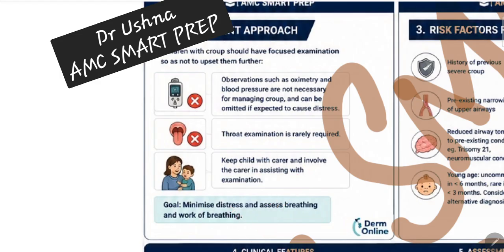This is again a very important question. Many a time you are not concerned about what is increased work of breathing. So increased work of breathing, remember, means use of accessory muscles of respiration. The sternocleidomastoid is not very important, your intercostal muscles basically. That's why the patient is having intercostal recession, subcostal recession. So that means the patient is having increased work of breathing, and you do not want this in your child.